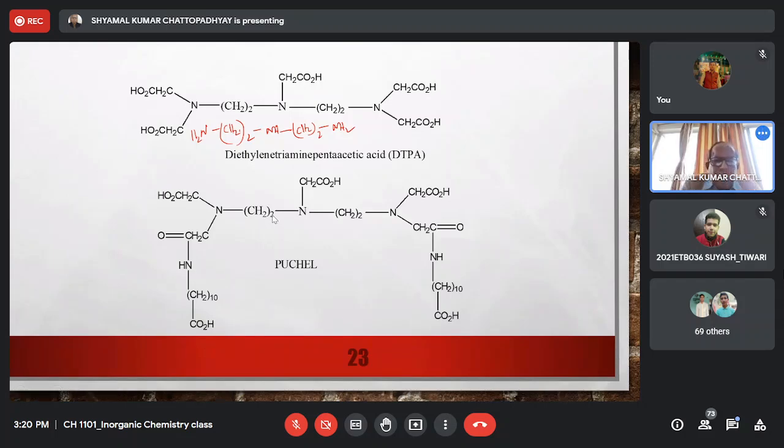So for plutonium toxicity, particularly for those patients in whom we have a higher load of plutonium, we have a combination chemotherapy. We have DTPA and PUCL. This is called plutonium chelating agent. PUCL means plutonium chelating agent.